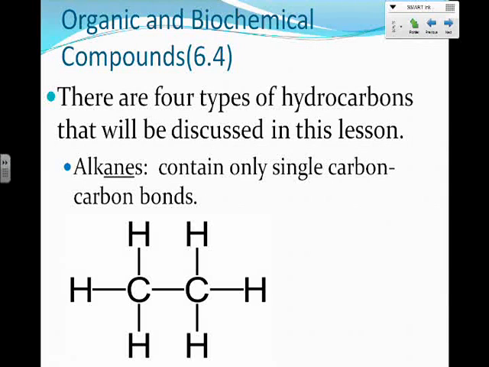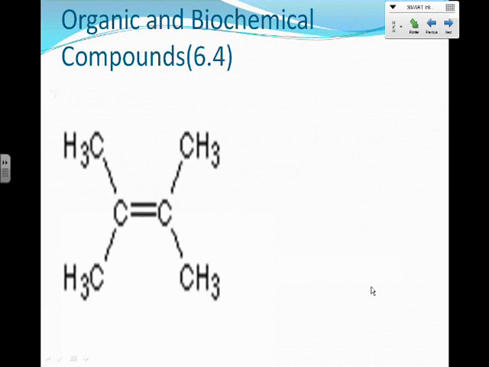The first type are alkanes, and they contain single carbon-to-carbon bonds. So see right here where the carbons are attached by 1 bond, and that's all. And the name of this is ethane. So notice that alkane ends in A-N-E, and the names of these hydrocarbons are going to end in the same ending. So ethane, methane, butane, anything that has single carbon-to-carbon bonds has that same A-N-E ending.